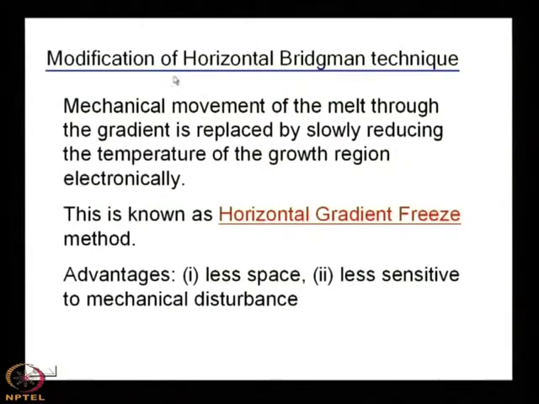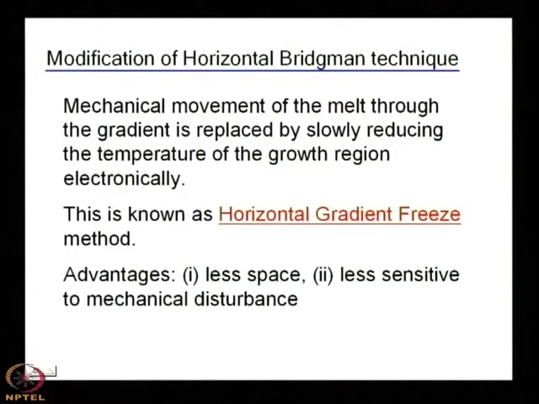And there is one modification of this horizontal Bridgman technique. It is known as the horizontal Bridgman because you have kept it in a horizontal direction and you are moving the heater in the horizontal direction. It can be vertical also, so that the movement of the seed crystal takes place in the vertical direction.